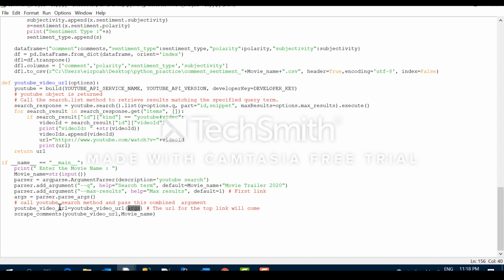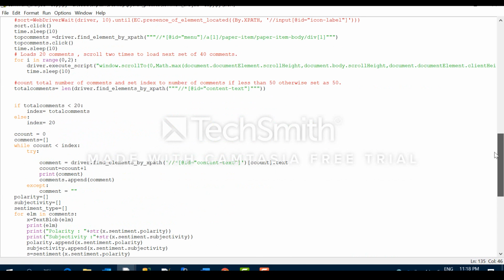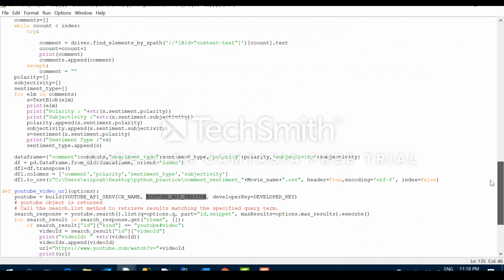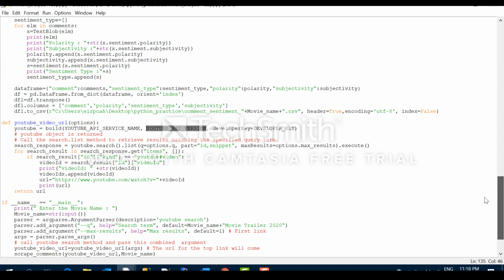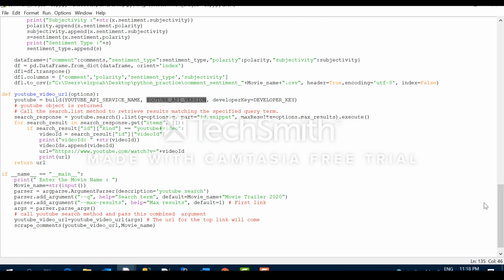So here it will call this particular YouTube video URL method. Let's see what is happening here. Here you are calling this build method with the YouTube API service name, YouTube API version, and the developer key. These three you need to get from your Google Developer Console. I have already declared those globally. Then it will return you a YouTube object.